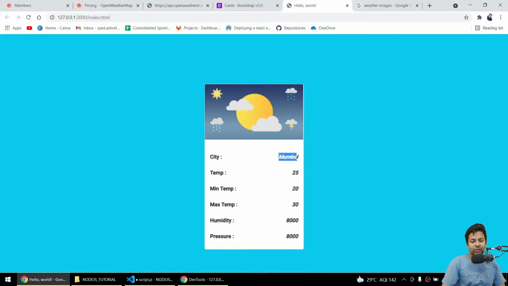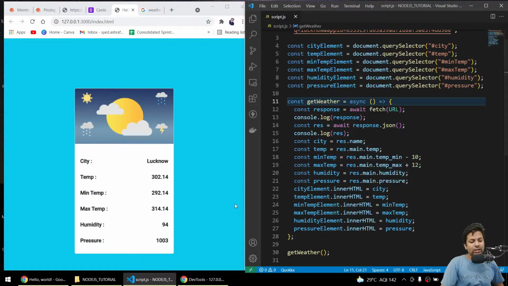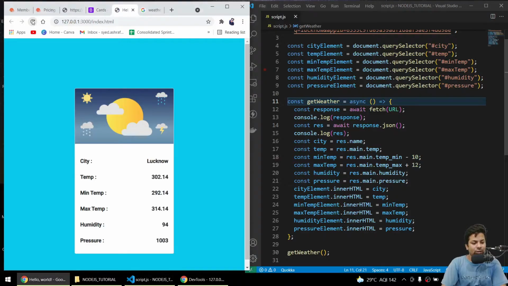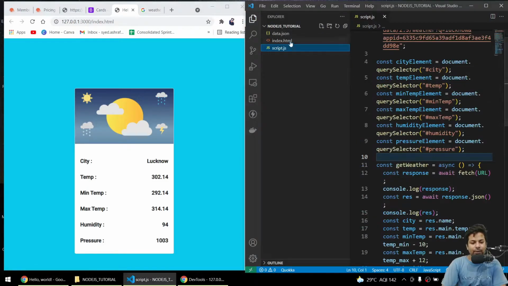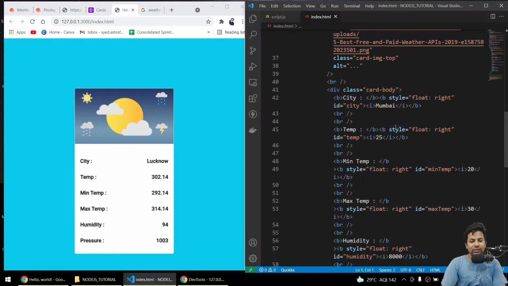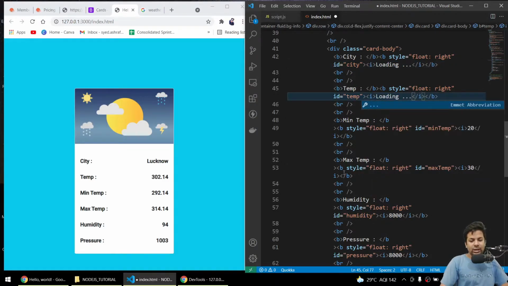Now let's see whether we get Lucknow or it will be Mumbai only. Save it. So we got the changed data, but you can see if we reload this again, firstly we get Mumbai, so that's not looking good. So in the index HTML file, here we'll change it to loading. I'll say LOADING, here also the result I'll say loading. So if the data is taking time, it doesn't show the wrong data.